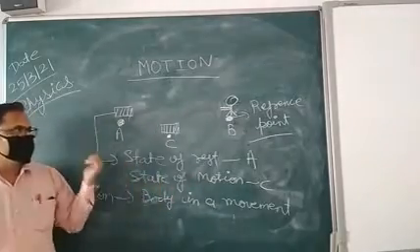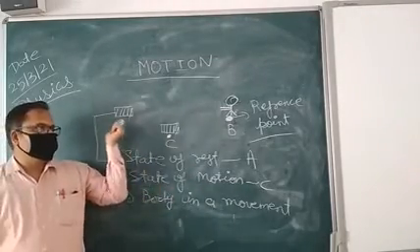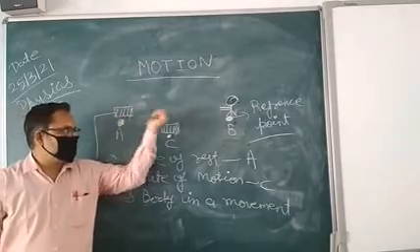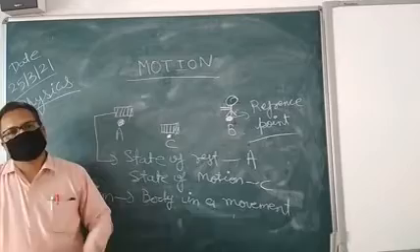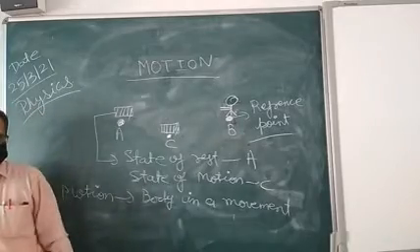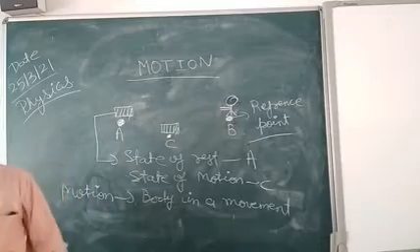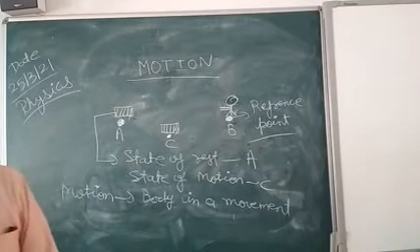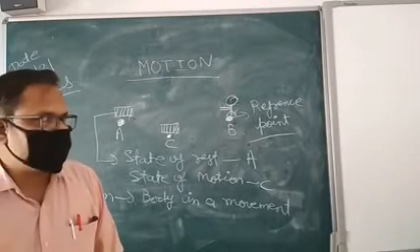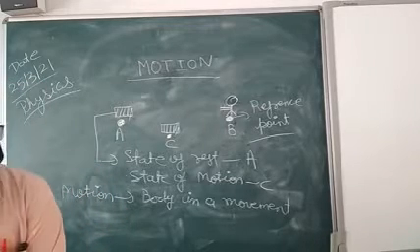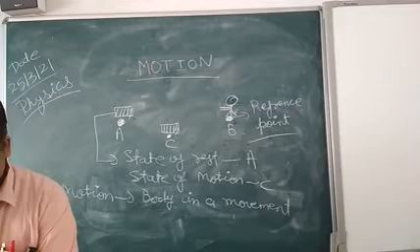Motion is nothing but a condition for a particular time. We find a body in a rest position, and after some time we can find that the similar body will be in motion with respect to the surroundings and with respect to the time. Now you will write the definition of motion. Okay, so you will write the definition of motion.